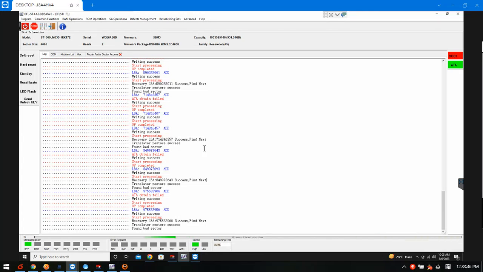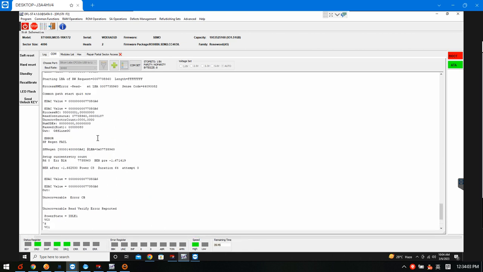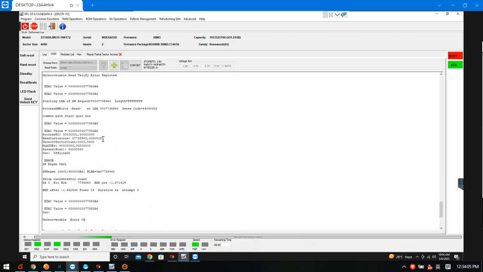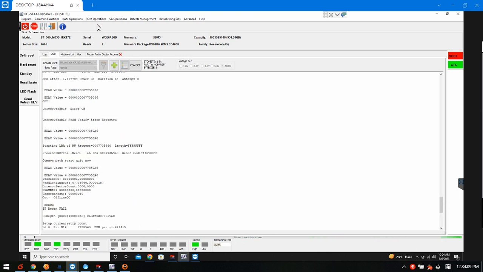Hello everyone. Now this is one Seagate Rosewood partial sector access firmware repair and data recovery case study. And from the COM terminal, we can see the operations we have made on this Pension drive. We back up the ROM, generate unlock ROM, and then send its unlock key.